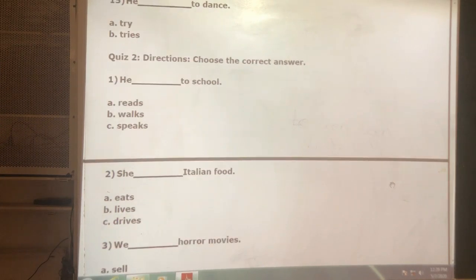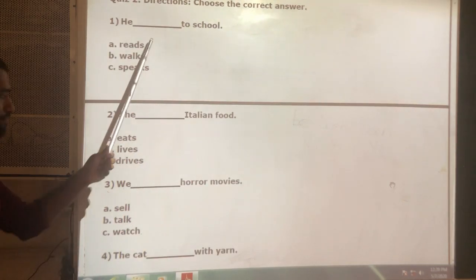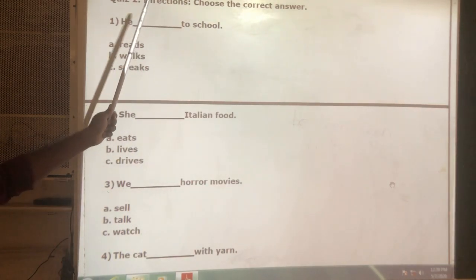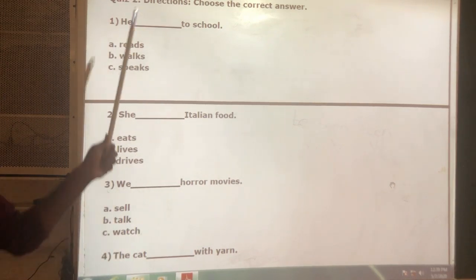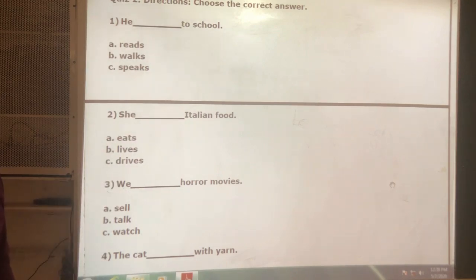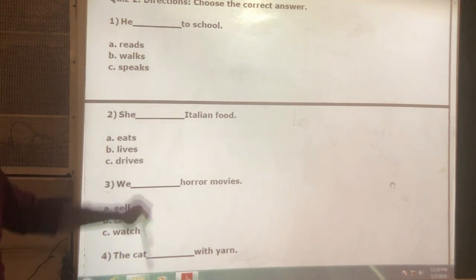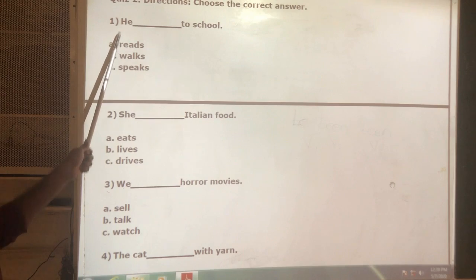Okay. Next, this second part also belongs to simple present tense, but here the verbs given are different. So you need to choose the appropriate verb which is suitable for the given sentence. See, he ____ to school. We cannot say he reads to school.